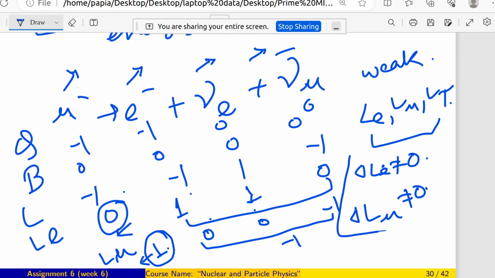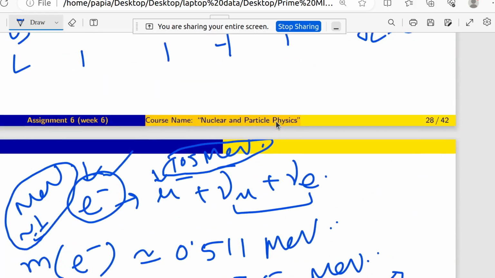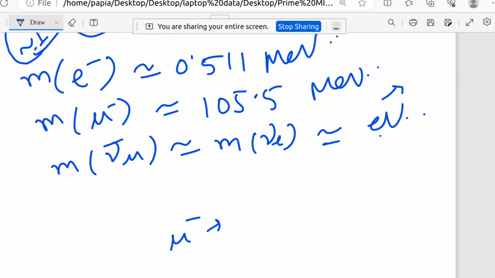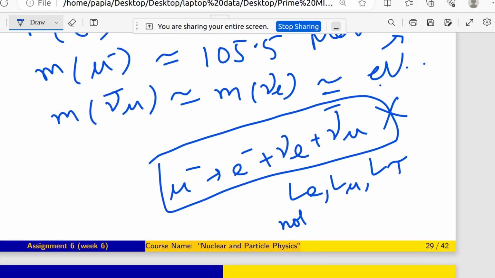So as delta Le and delta L mu are not equal to 0, that type of interaction is not possible. What is the interaction? The interaction is mu minus going to e minus plus nu e plus nu mu bar. That type of interaction is not possible because Le, L mu, L tau are not conserved